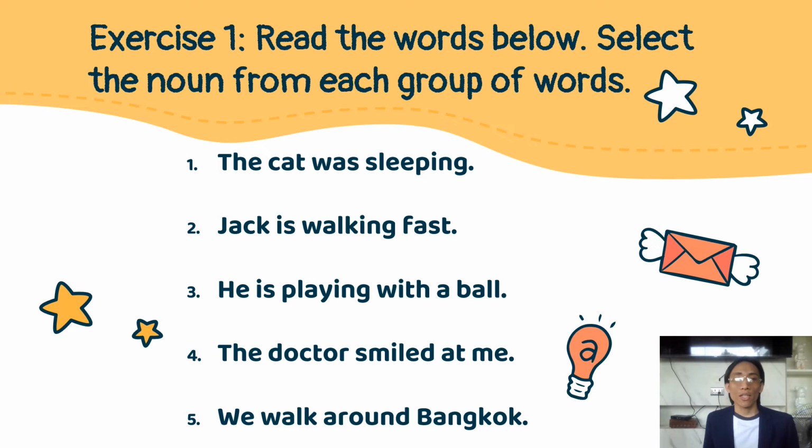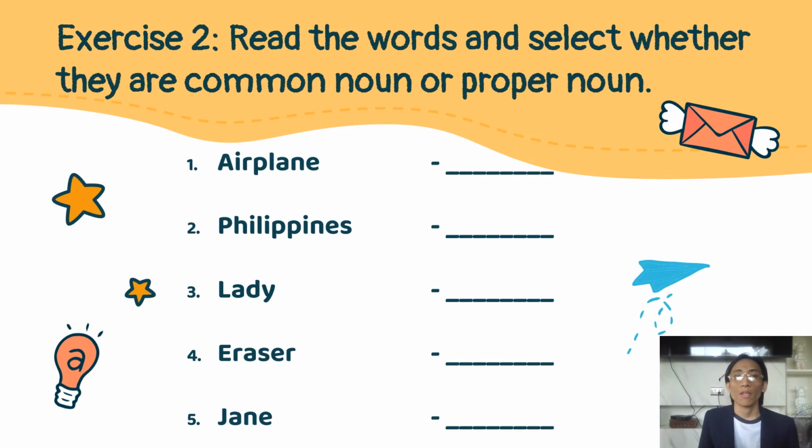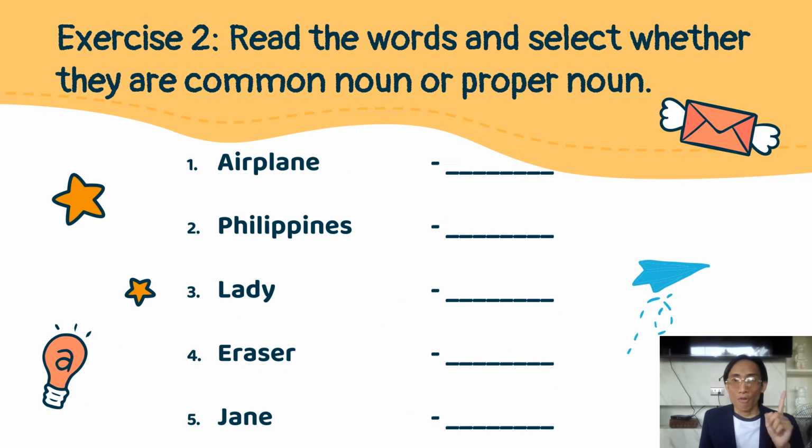So let's proceed to exercise number 2. Read the words and select whether they are common noun or proper noun. Number 1, airplane.